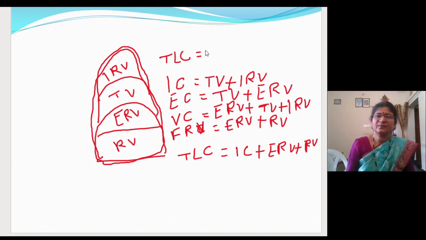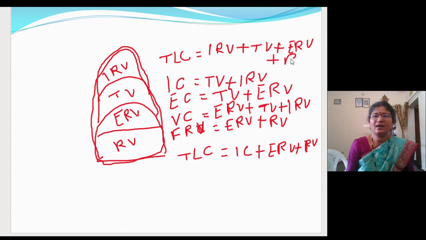TLC means you are writing inspiratory reserve volume plus tidal volume plus expiratory reserve volume plus RV.